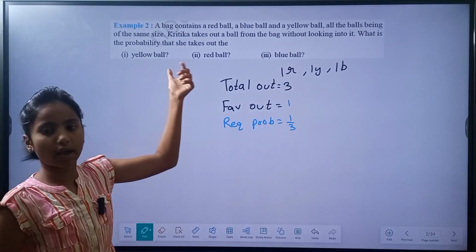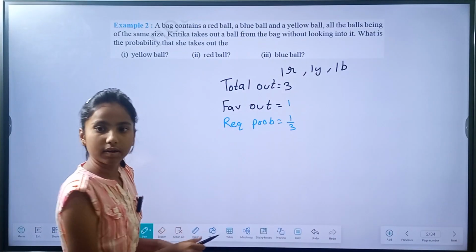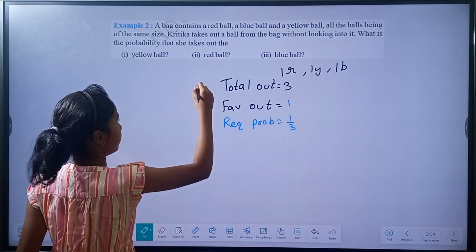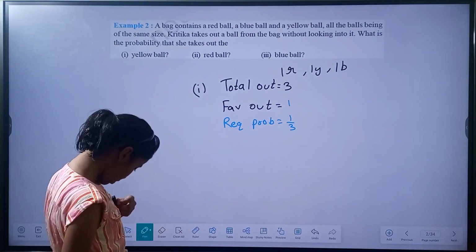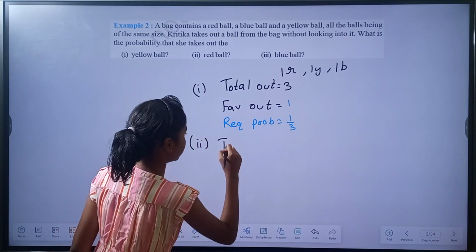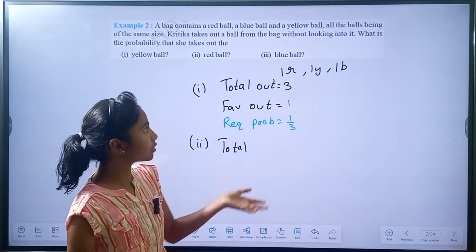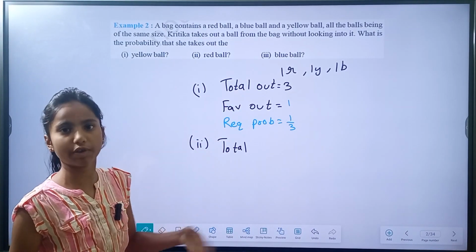Now the B part is a red ball. Similarly, we have total outcomes equal to 3. We have three balls and we have to take one ball out, so we have three ways.